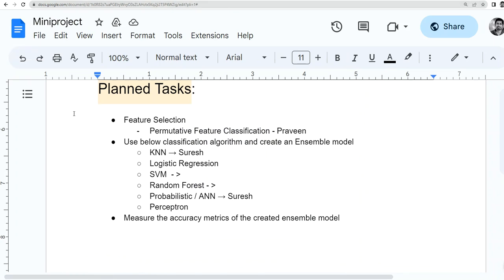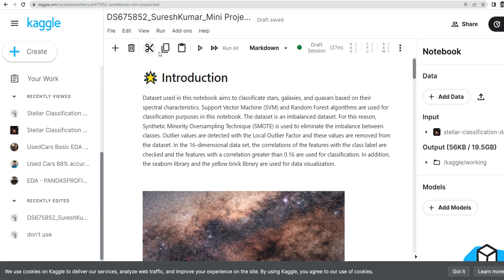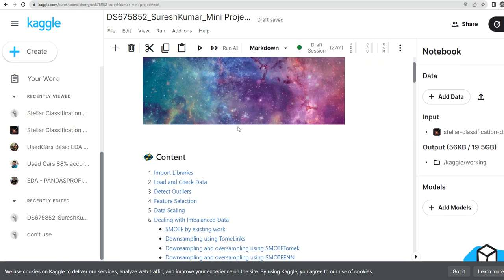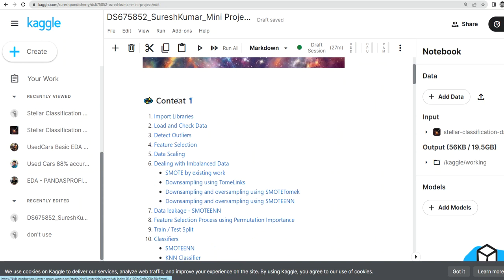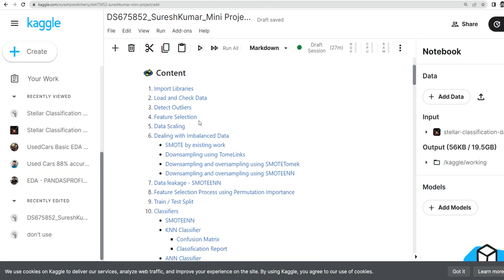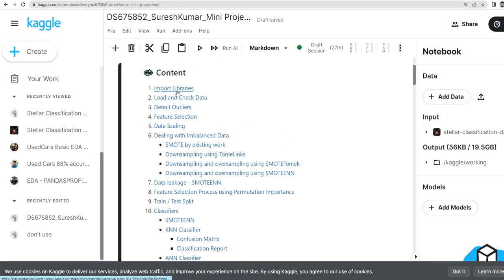So let me go back to the Kaggle. So this is my Kaggle. I downloaded a copy of the existing working copy, and I updated the content according to my code implementation. When you look into this document, I didn't disturb much from one to five. So I kept as it is the importing libraries which the existing code is using.